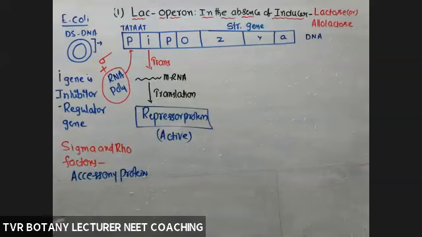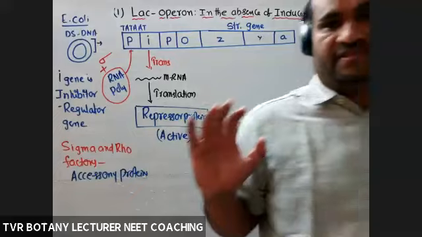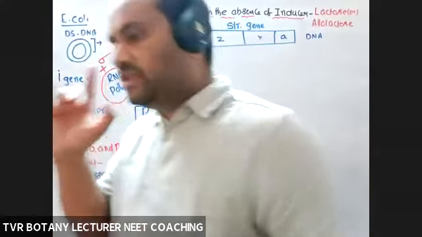So this gene, the I gene, inhibitor gene, is a constitutive gene. What is constitutive? Continuously working, always working. A gene which is always expressed is called a constitutive gene.